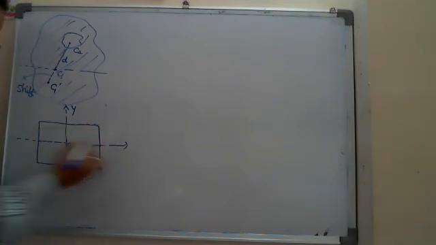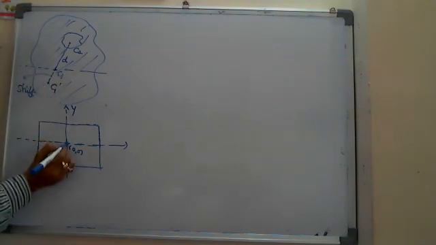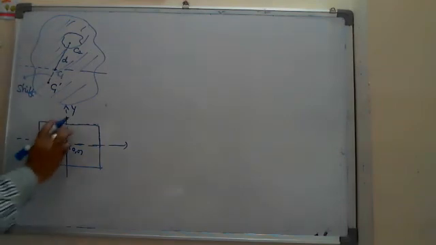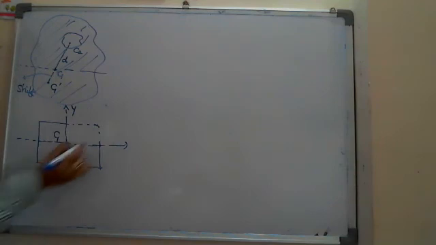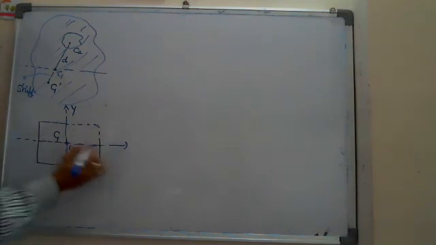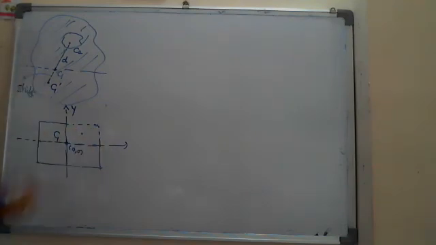If it is the full body rectangle, the center of mass, since it is a regular body, will be at the center. It is C1, and it is the part cut and removed. The part cut and removed also has a center of mass. It is also a rectangle, so it will be at the point of intersection of diagonals.